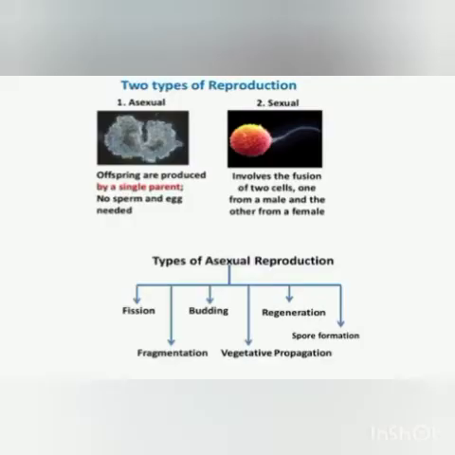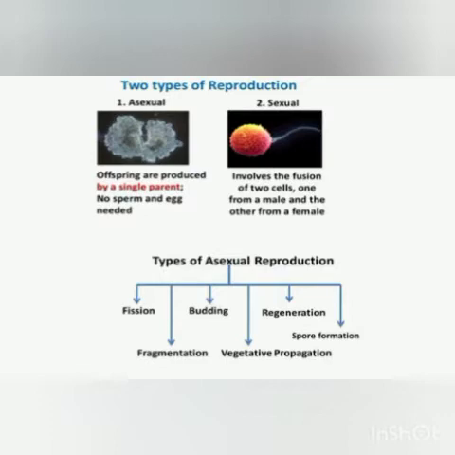There are two types of reproduction, asexual and sexual. Asexual reproduction is where the organisms are produced by a single parent. Since there are no male and female parents, male and female gametes are not contributed. The male and female gametes are not present here and do not fuse, so the offspring is produced by a single parent.